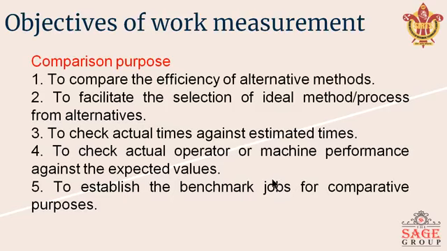So we can differentiate between operators' performance. Similarly, we can also assess the machine performance in the same way: what the actual output coming from the machine is, and what the time taken for the process is. Work measurement helps us to assess the quality or the efficiency of the operator or machine.